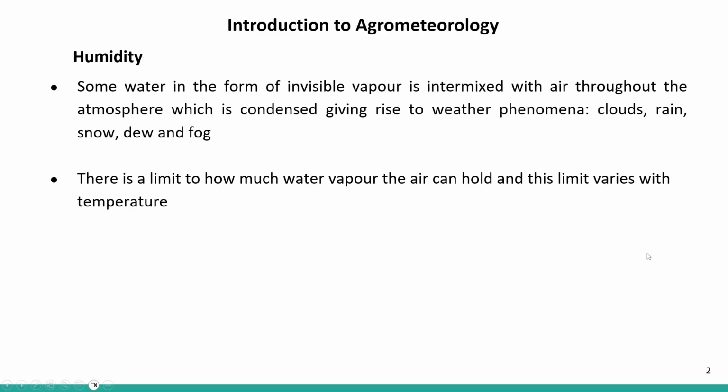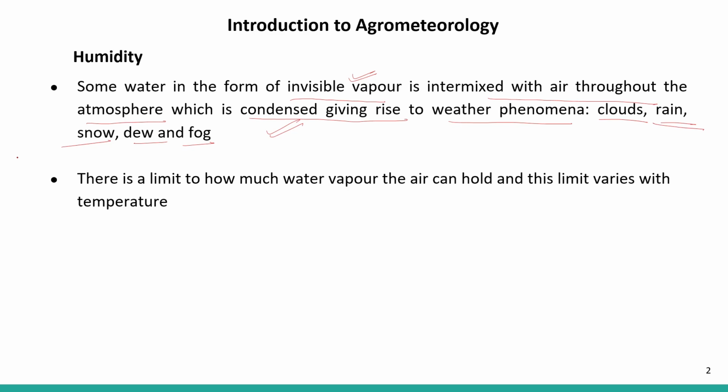So, the first one is humidity. Some water in the form of invisible vapor is intermixed with the air throughout the atmosphere. So, invisible vapor is present in the air. We all know that water vapor is present in the air, which is condensed, giving rise to weather phenomena. When the water vapor present in the air condenses, it gives you some of the weather phenomena, that is cloud, rain, snow, dew and fog.